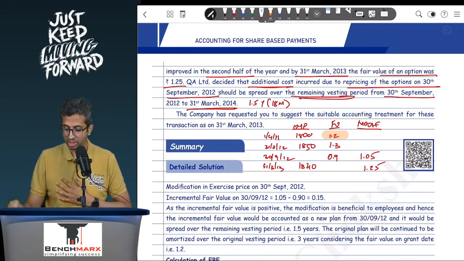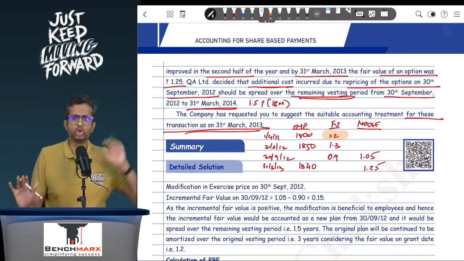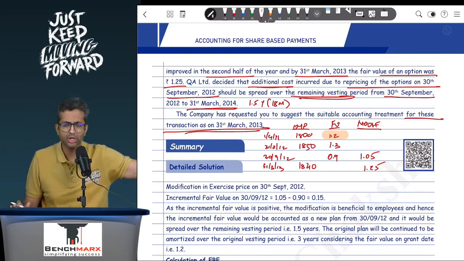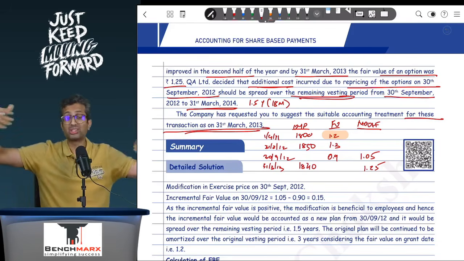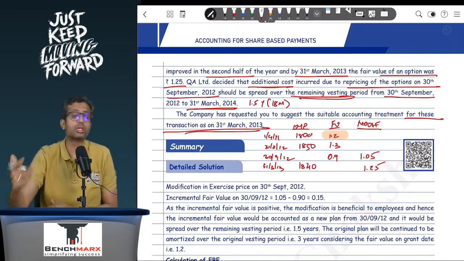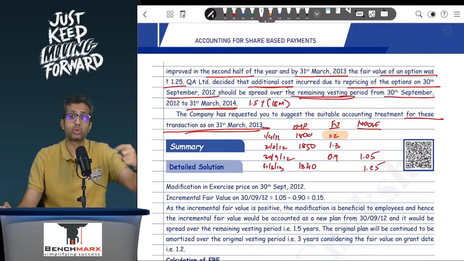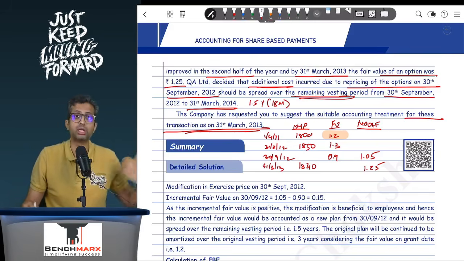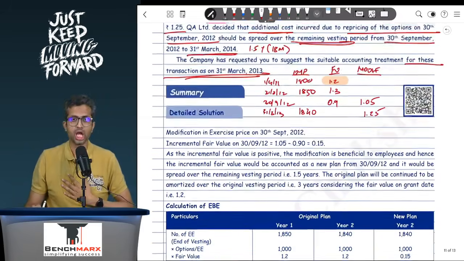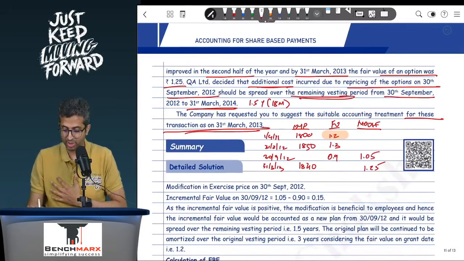The company has requested you to suggest accounting treatment for these transactions as on 31st March 13, not for the year 11-12, not for the year 13-14. So that is why the data for 13-14 is not given, how many employees actually remained, etc. So let us do only for 12-13. Here we will also have to do 11-12 because the expense for the year 12-13 is the EB till date less EB earlier recorded. So over here we will say that for the year 11-12, based on the latest estimates, we expect 1850 employees to continue.